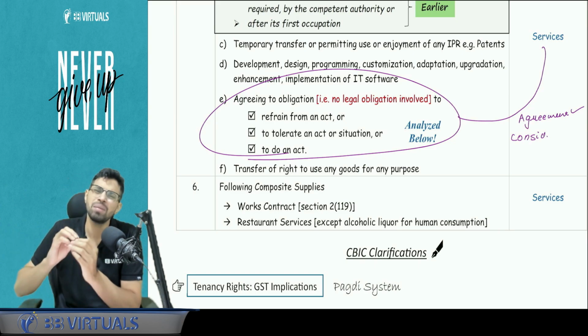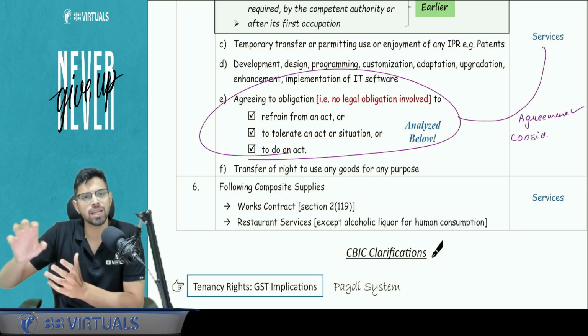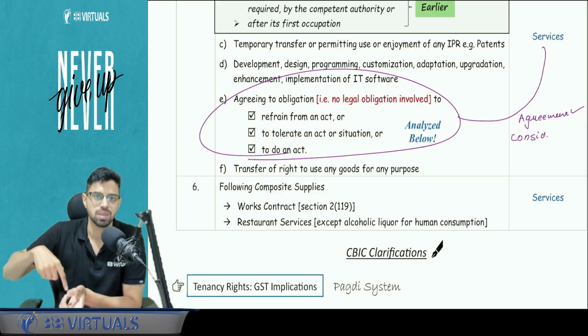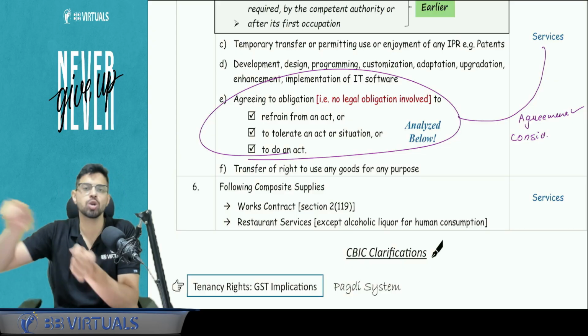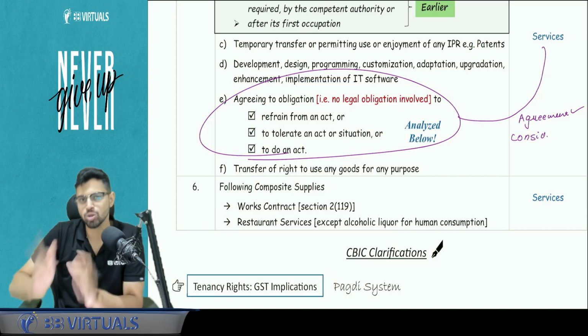To do an act, it can be any act. For example, there is a hazardous factory working here and that person agrees to treat the waste before disposing it off and he charges me something for it. So he agrees to the obligation to do something, that is cleaning the waste, treating the waste before disposal. So that is also part of GST.